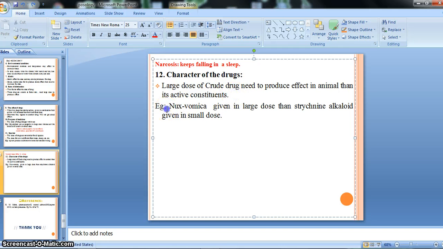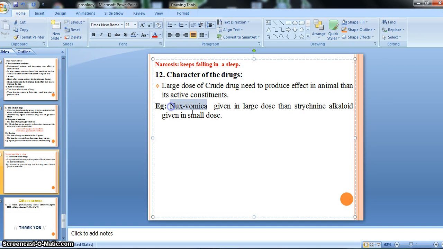So there is one example, that is Nux vomica. Nux vomica is a crude form of medicine, given in a large dose, while strychnine alkaloid is given in a small dose, right? Strychnine is the active constituent of Nux vomica.